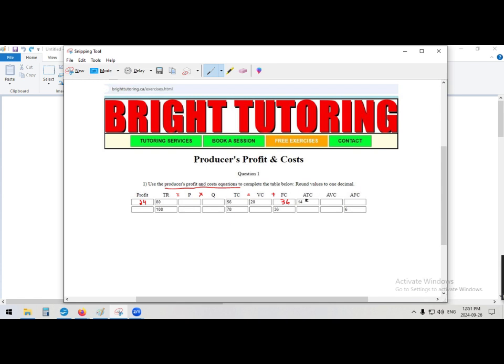And then over here for average total cost, we say, okay, we have average total cost of 14. We have total cost, so we can use our average total cost equation. Let's see here. So we have average total cost is your total cost divided by the Q. So let's see, the average total cost is 14.